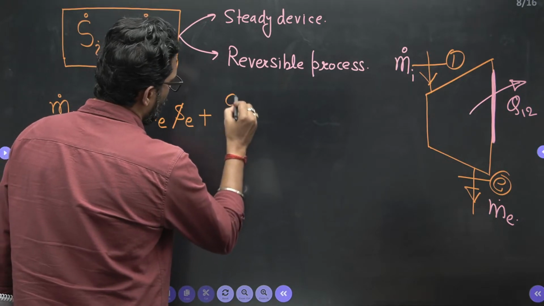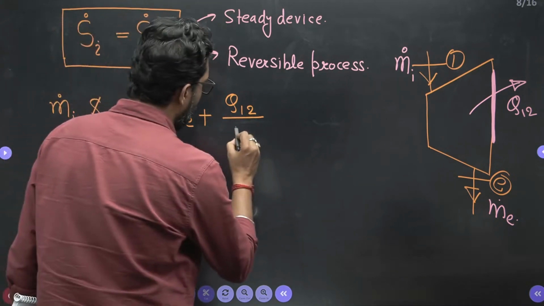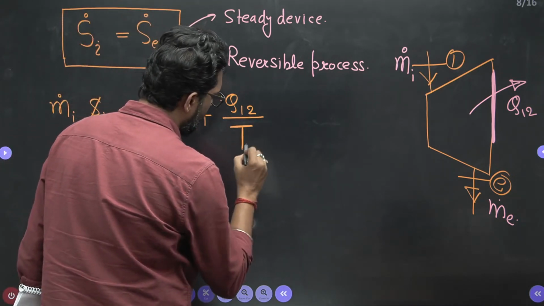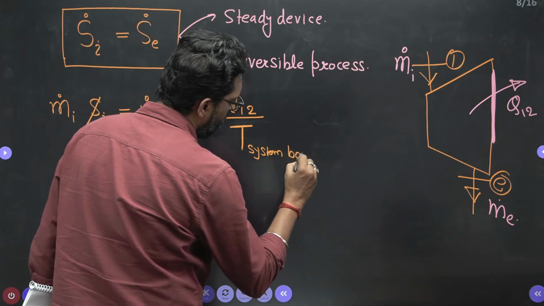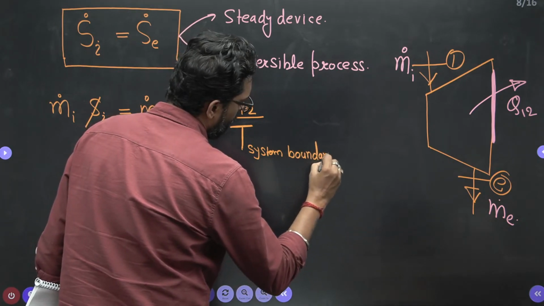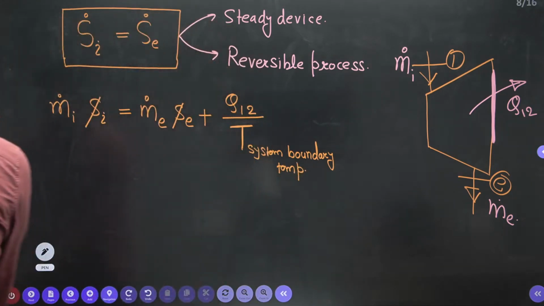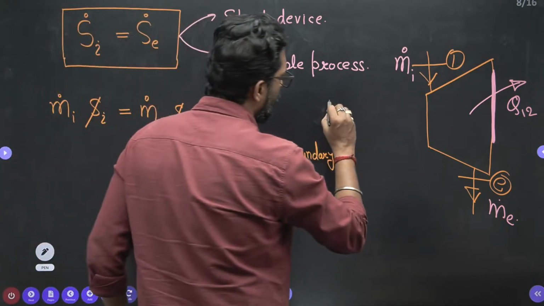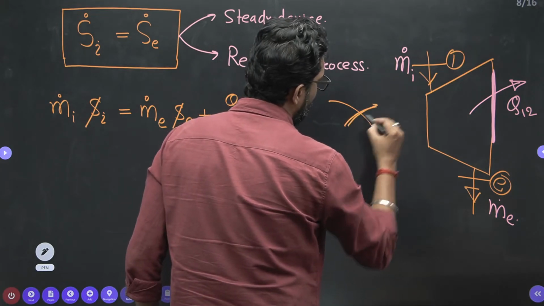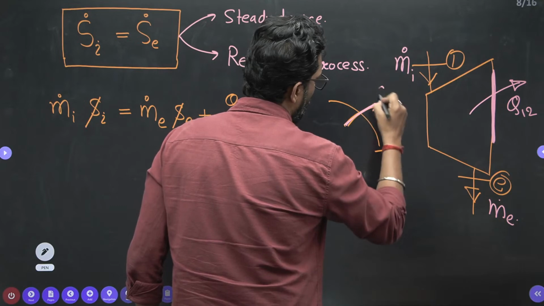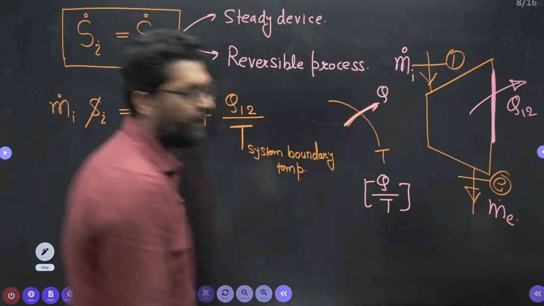So Q1 to 2, entropy exit due to the heat transfer divided by T, and this T is the system boundary temperature across which this heat will transfer. That means if this is your system boundary, let's suppose this is your temperature T, and in this one there is a heat transfer. So what is the entropy? Q by this T. This is your entropy transfer due to the heat.